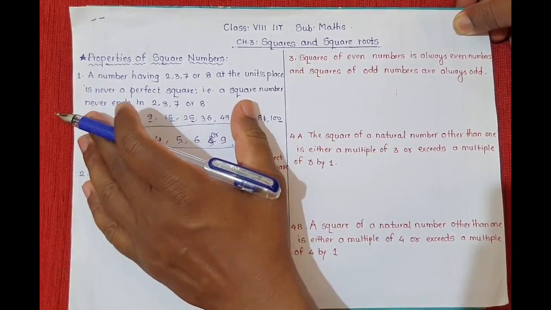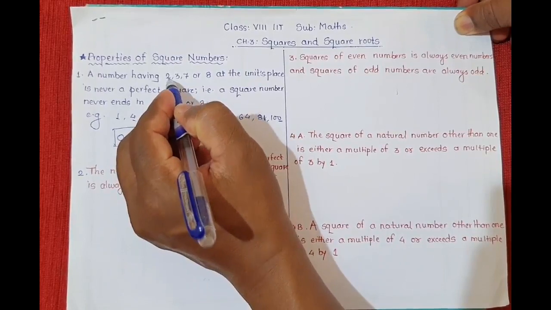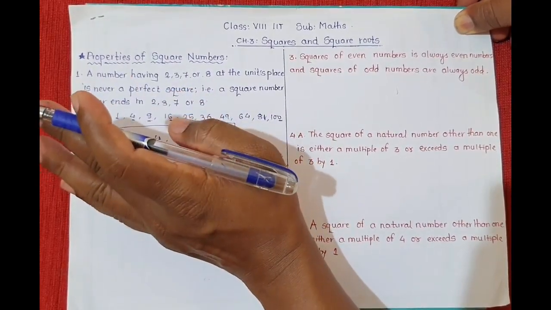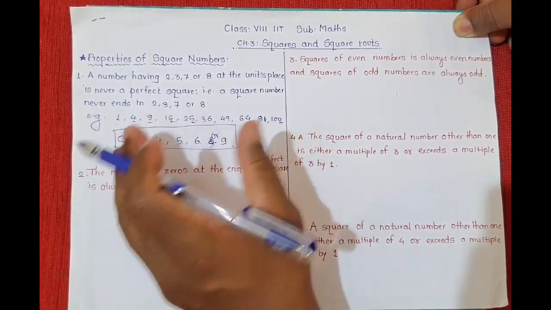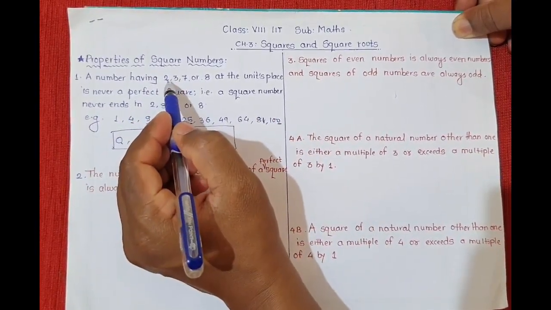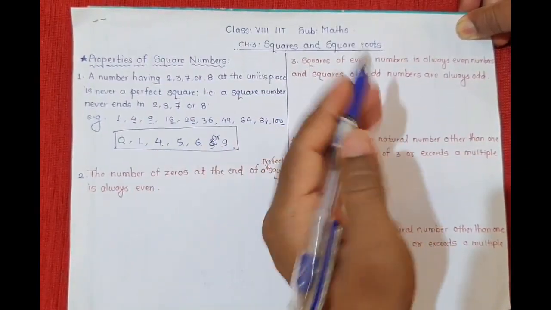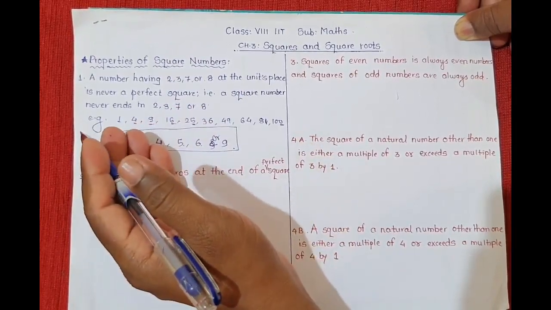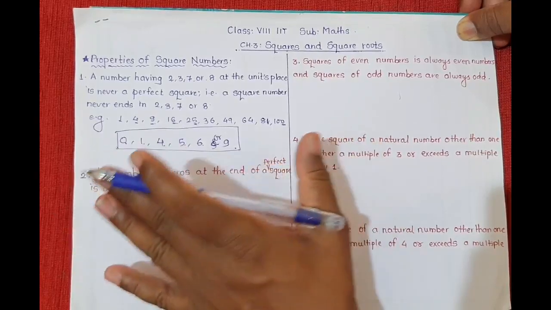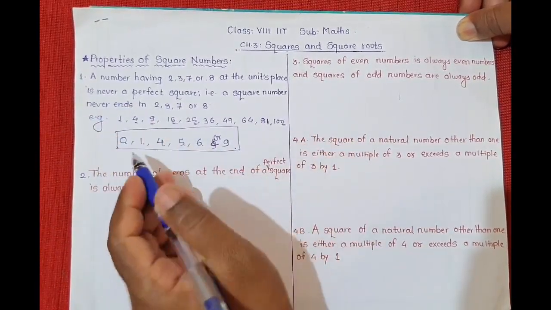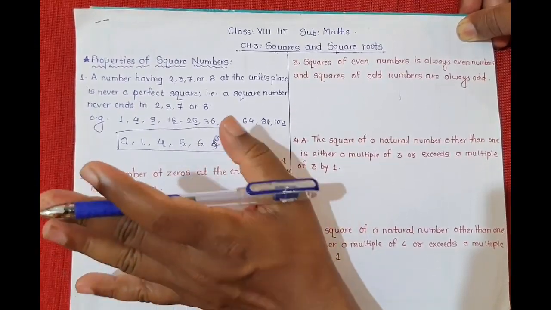So the first property tells us that a perfect square never ends with 2, 3, 7 or 8. But that doesn't mean all numbers ending with other digits are perfect squares. Numbers ending with these digits are not necessarily perfect squares, but perfect squares always end with 0, 1, 4, 5, 6 or 9. This is the first property.